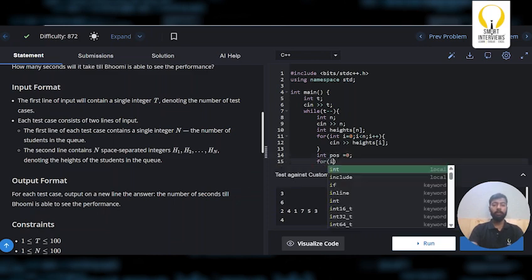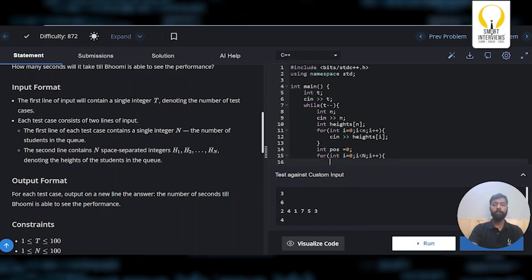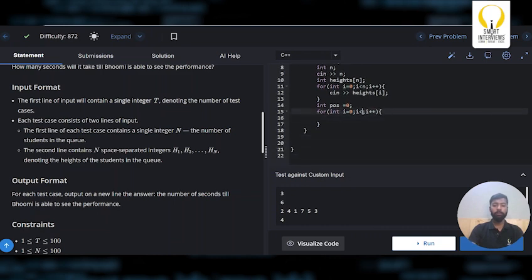Now I need to iterate on the array from the beginning. So I will iterate on the array. Now what was the condition? At any moment from the beginning, if I find a position where the height of the current position is greater than or equal to the height of Bhumi, then I need to take that position and break from the loop. So if heights of I is greater than or equal to, so what is the height of Bhumi? Where does Bhumi stand? Bhumi stands at the last in the queue. So that means she's at the position n minus 1.